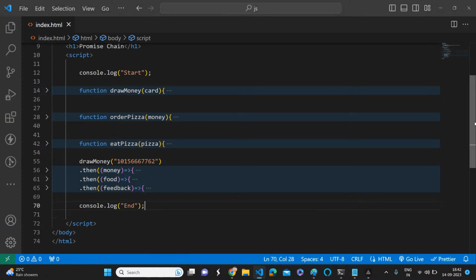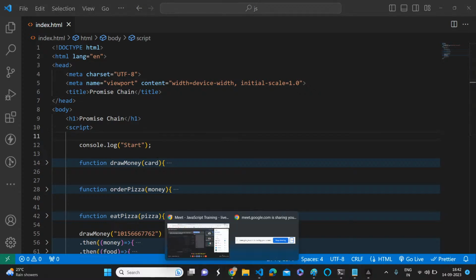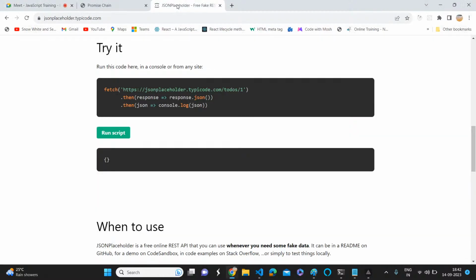If you want to understand async and await, you should have knowledge on how to create a promise, how to consume a promise, and how to build a promise chain, so that it's going to be very easy. Even if you at least know how to use the simple logic with the help of the fetch API, here also we have a two-level promise chain. If you know how to use this, you can absolutely understand what we are going to discuss now.